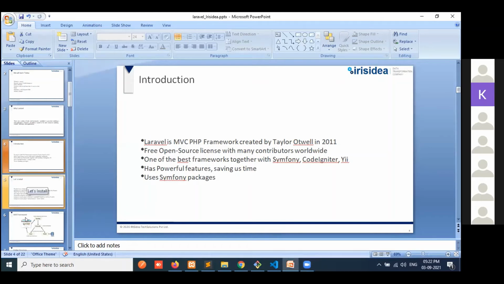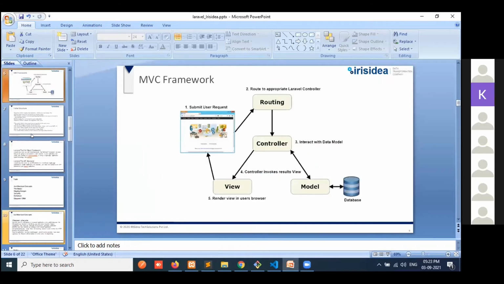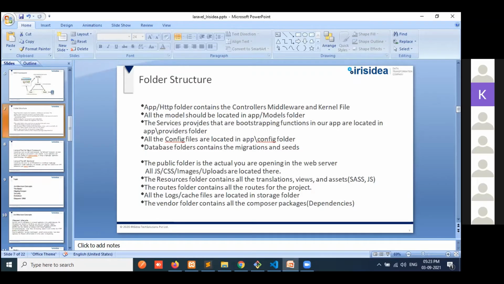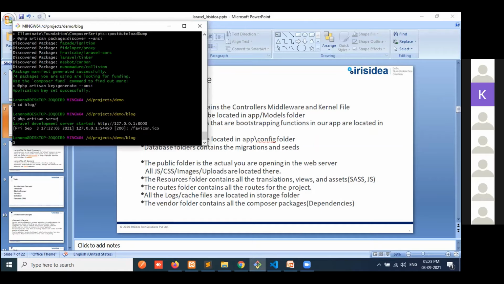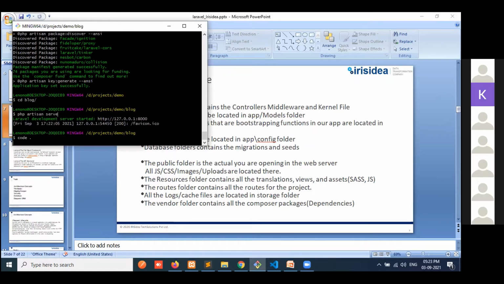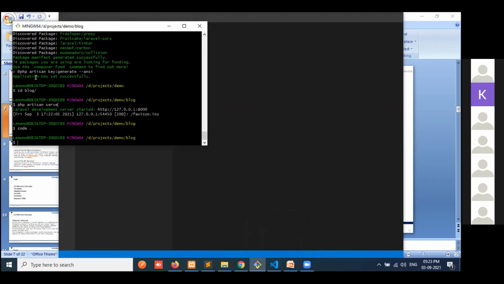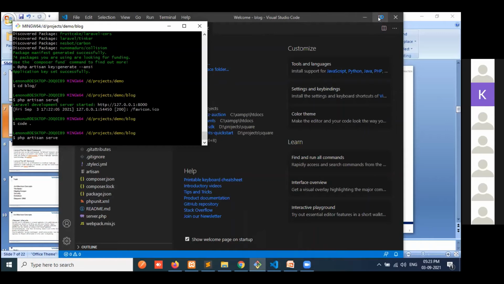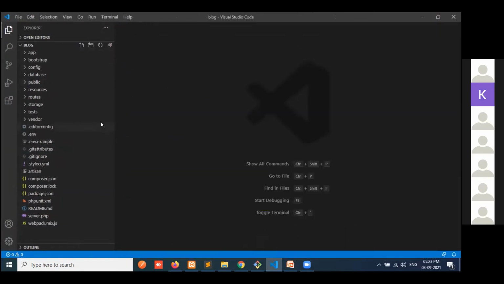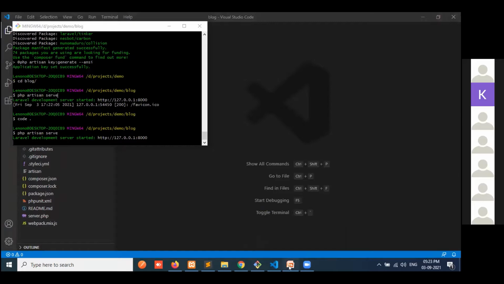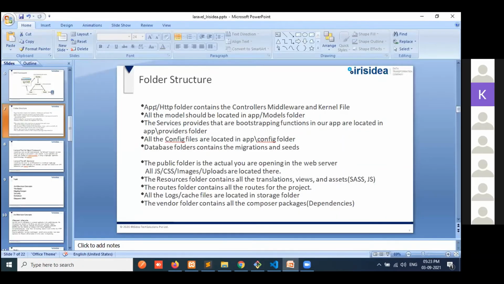So I will show you the folder structure also, how it's going and how it will start first. So first of all, the app HTTP folder contains the controller, middleware and kernel files.